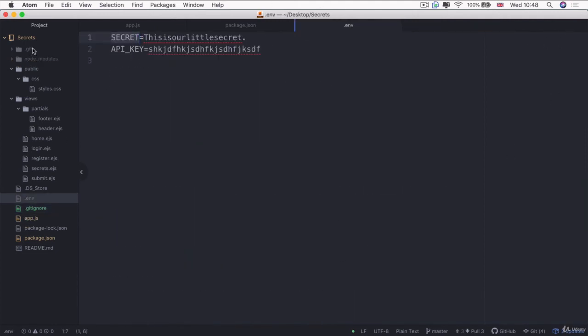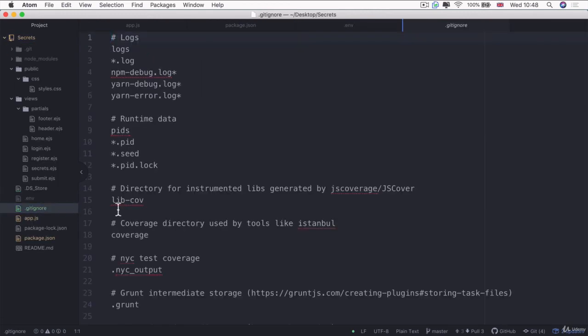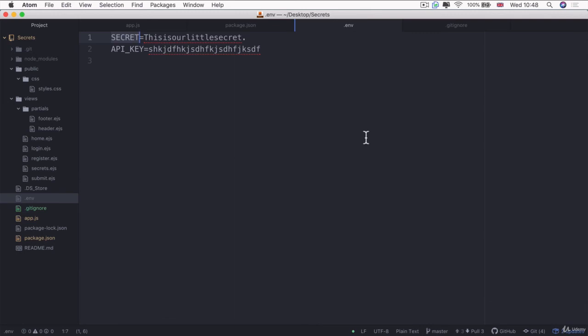So now inside our project folder, you can see we've got our .gitignore, our .env file, and Atom is actually helpful enough to show you the files that will be ignored by showing it to you in this kind of grayed out mode. You can see this folder is not going to be committed, neither this one or our .env file, and everything else shows up in a slightly different color.